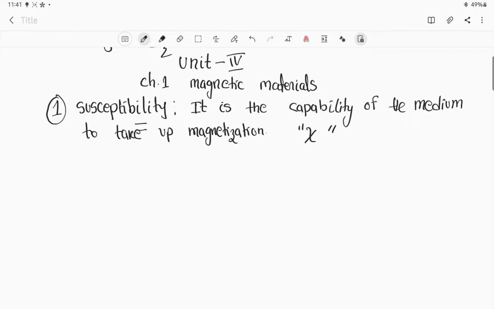The susceptibility value is a relation between the magnetization and the magnetizing field.